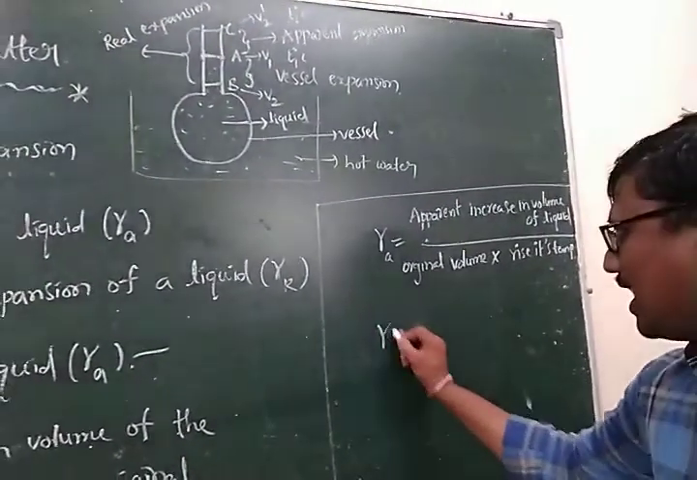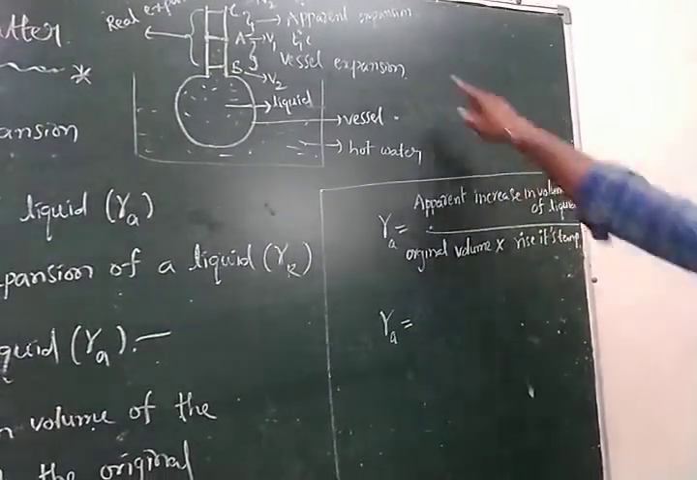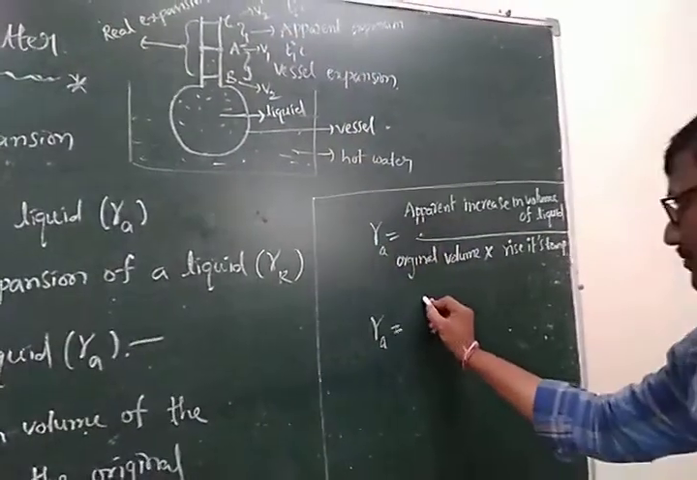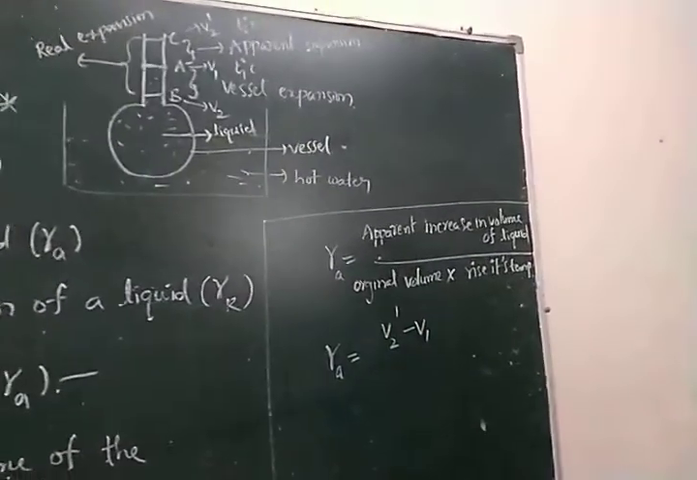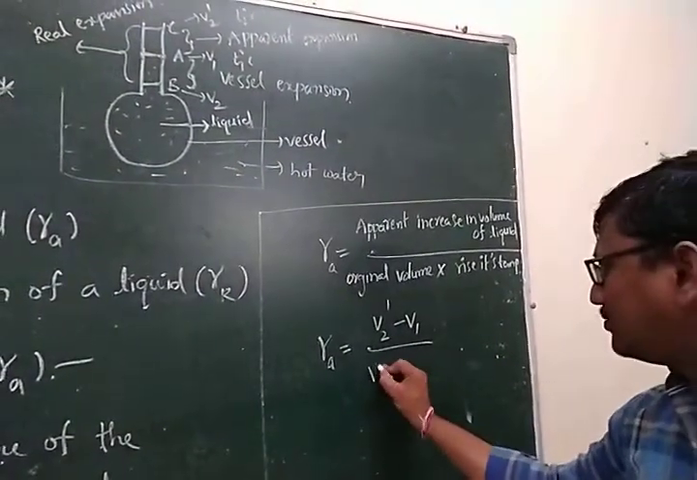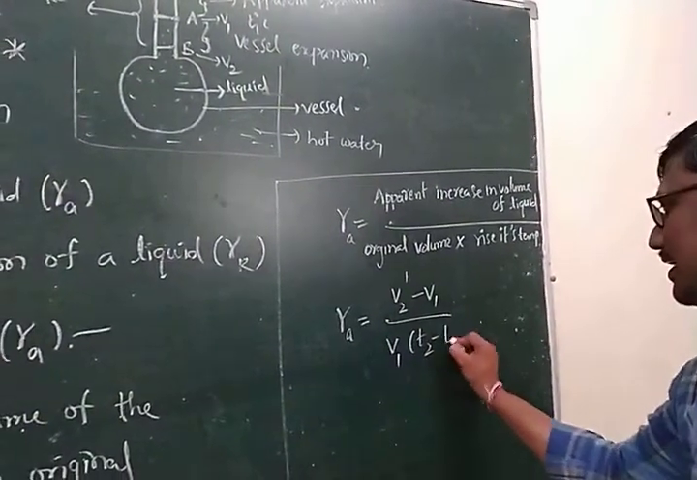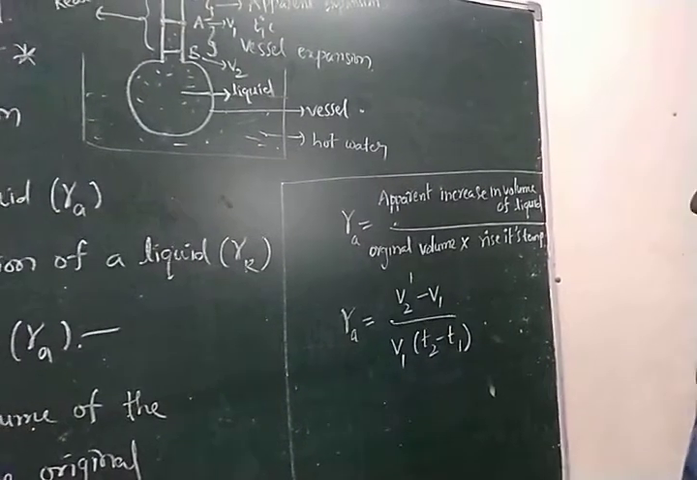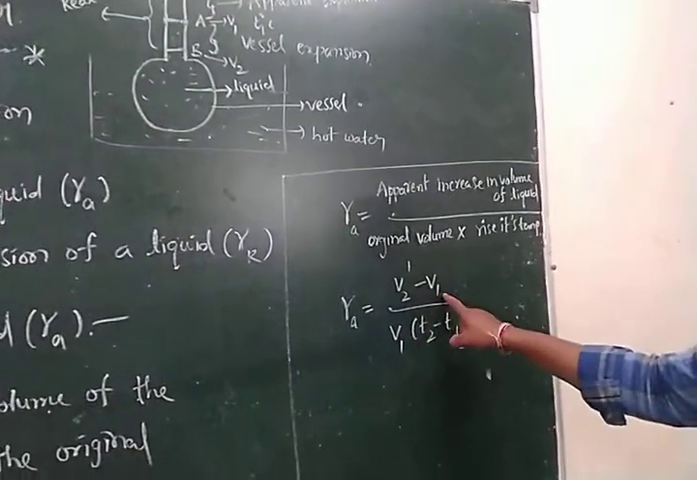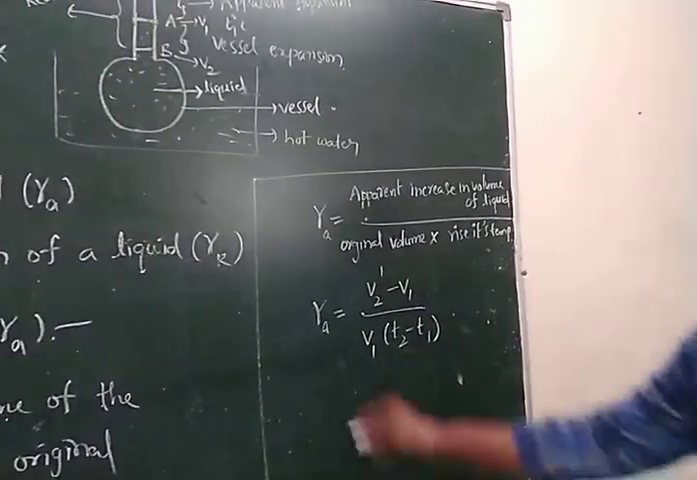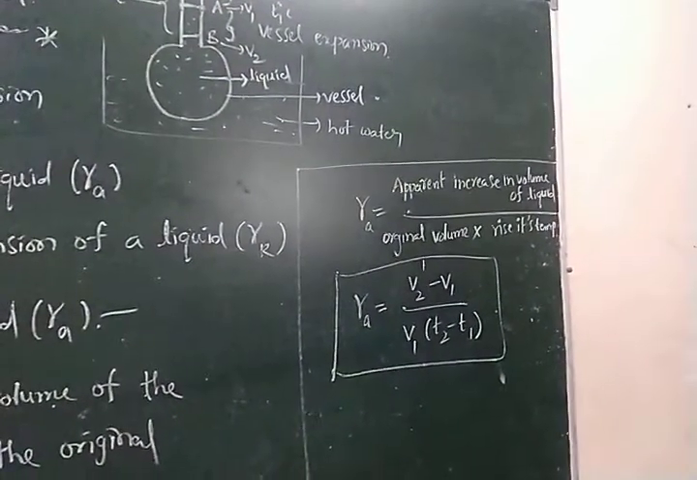Write this formula: gamma A is equal to the apparent increase in volume, that is V2 dash minus V1, where V1 is the initial or original volume, by V1 into the rise of temperature, T2 minus T1 degree centigrade. So gamma A is equal to (V2 dash minus V1) by V1 into (T2 minus T1). This is the formula for the coefficient of apparent expansion of liquid.